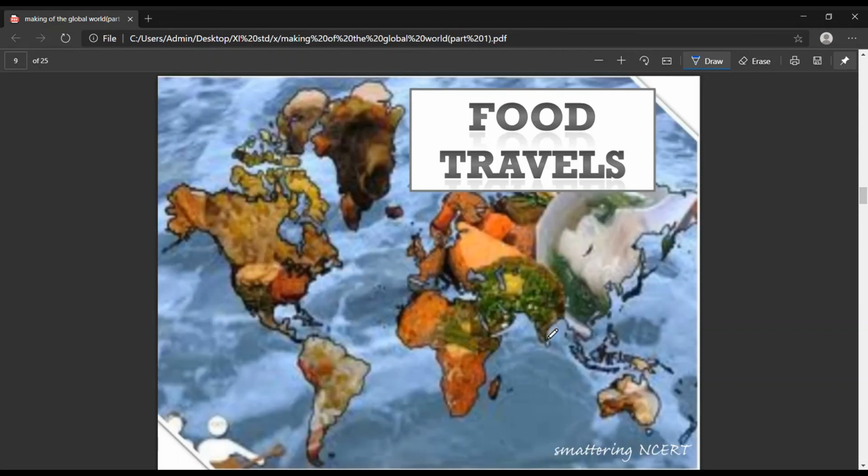In the next part, we'll be covering food travels. It means what role did food play to connect people, and how did food get transported or reach various parts of the world. That we'll be covering in the next part of the chapter.